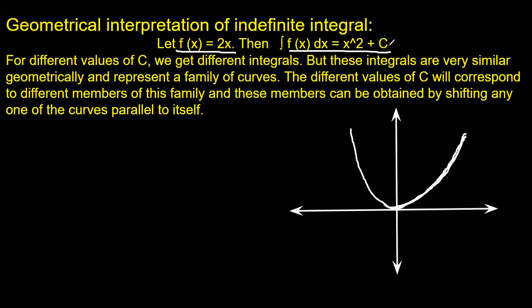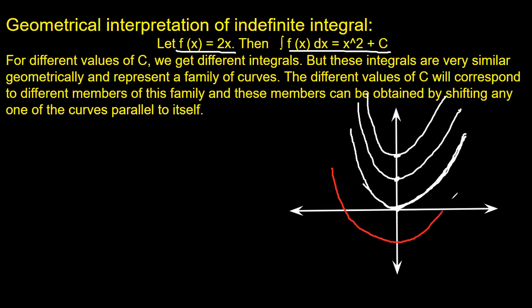Now c can take different values. Let's take c equal to 1, then our graph will look like this. For c equal to 2, our graph will look like this. This point would be (0, 2). This point would be (0, 1). This is the vertex (0, 0), of course, the vertex of the parent function, which is x squared. Now if it is x squared minus c, then our graph will be like this, for example passing through minus 2. And you see, this is a family of graphs which are parallel to each other.